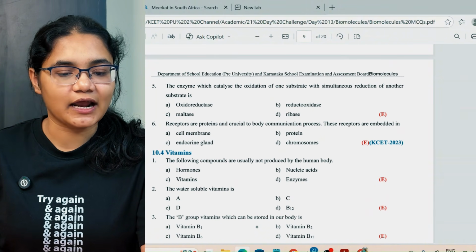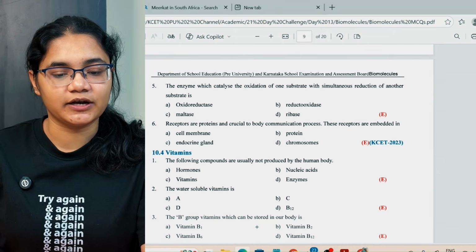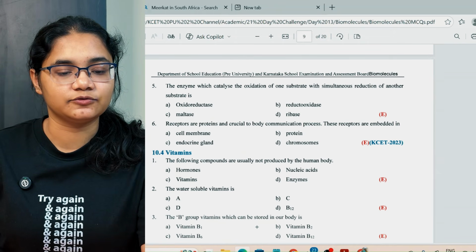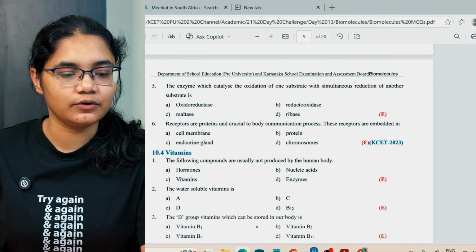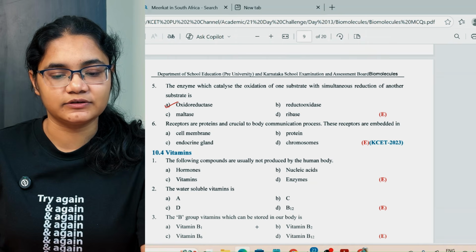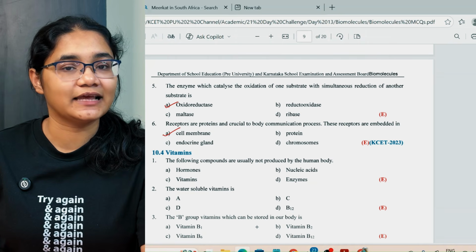Next, the enzyme which catalyzes the oxidation of one substrate with simultaneous reduction of another substrate is called oxidoreductase. Receptors are proteins and crucial to the body's communication process. The receptors are embedded in the cell membrane.